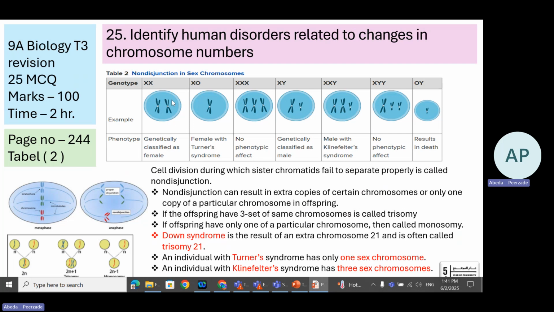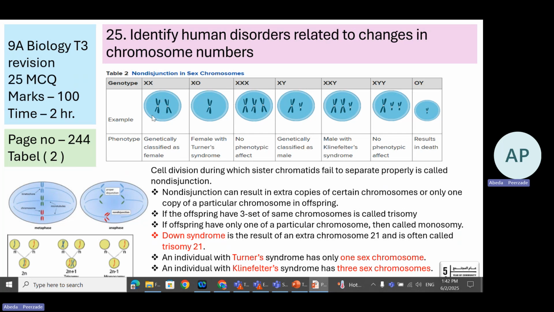Look at this, the first genotype XX is genetically classified as a normal female, whereas XY is genetically classified as male. So these two are very easy to identify, XX and XY. For the females, there is only one syndrome mentioned.